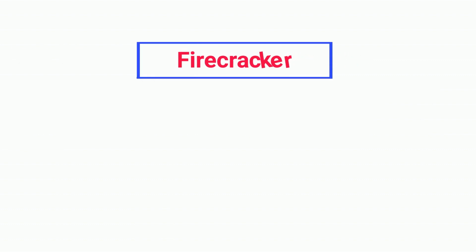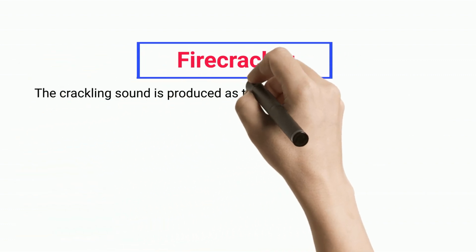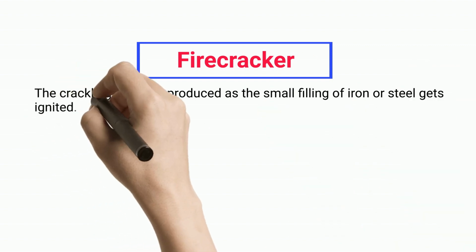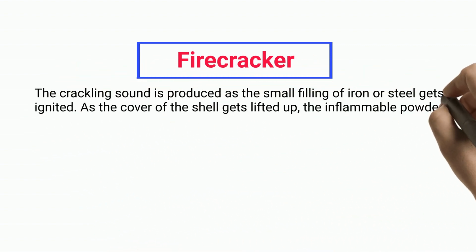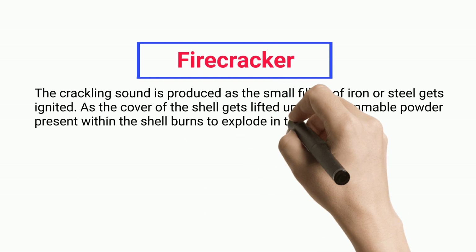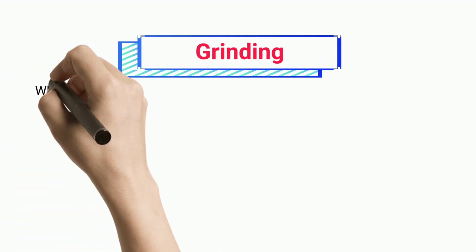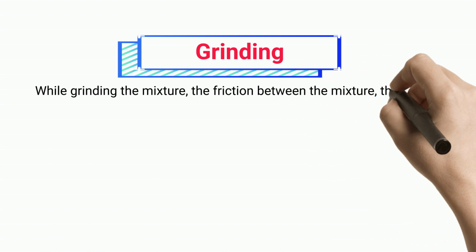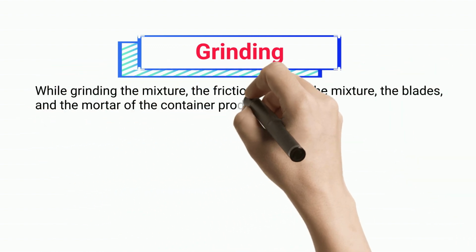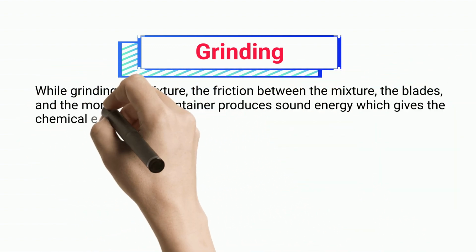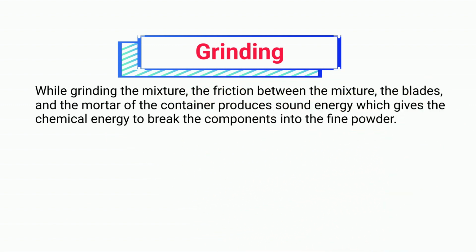Firecracker. The crackling sound is produced as the small filling of iron or steel gets ignited. As the cover of the shell gets lifted up, the inflammable powder present within the shell burns to explode in the sky. Grinding. While grinding the mixture, the friction between the mixture, the blades, and the mortar of the container produces sound energy, which gives the chemical energy to break the components into the fine powder.